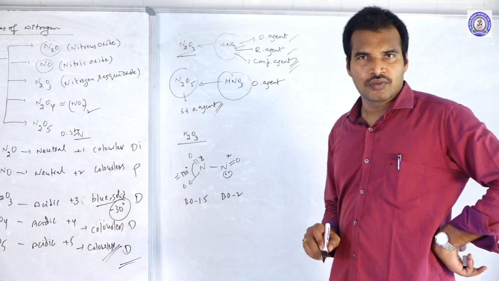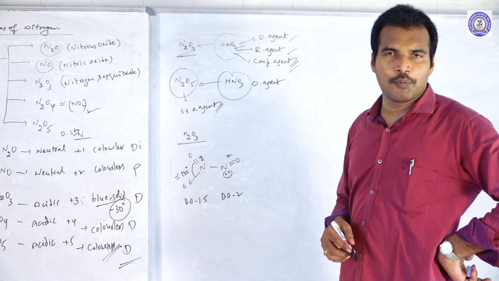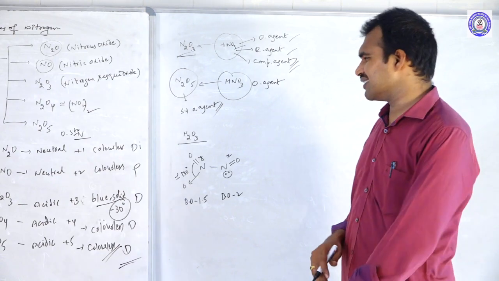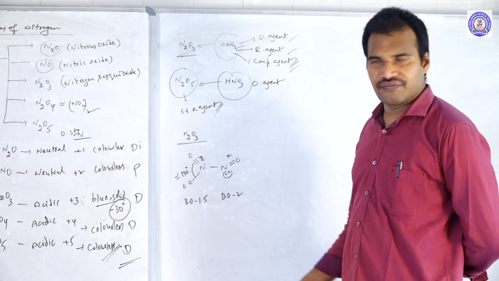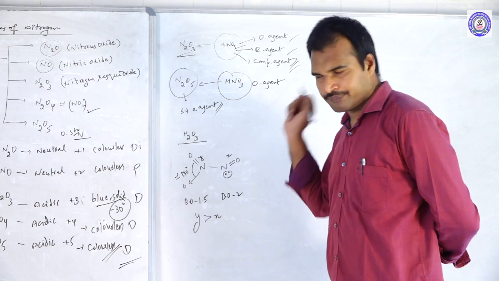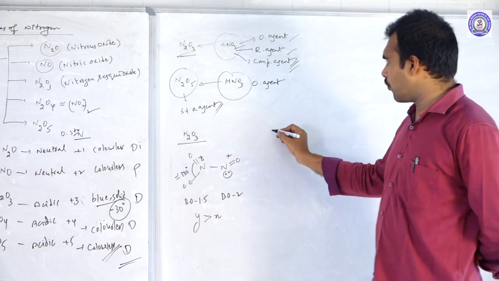If bond order is more, what about the bond length? Bond length and bond order are inversely proportional. So now tell me which has the highest length? Definitely Y should be greater than X. Clear? Then move to the next one, N2O4.